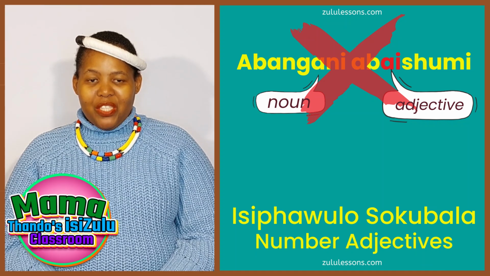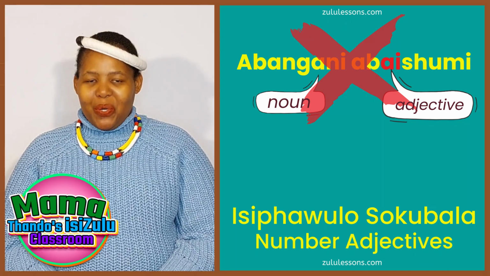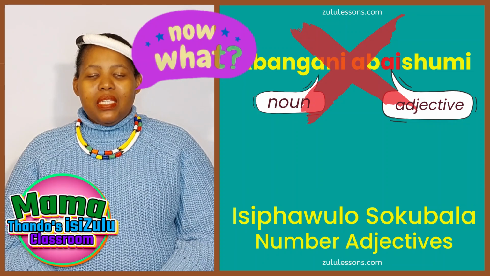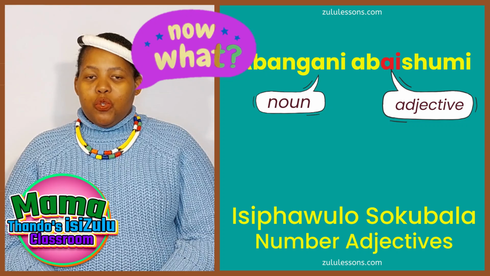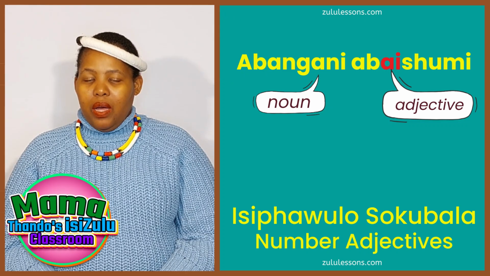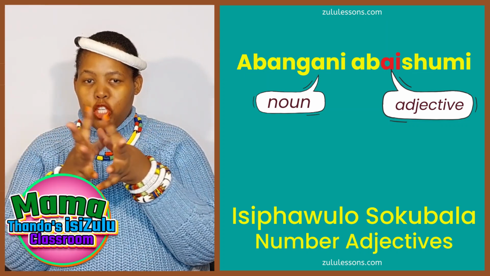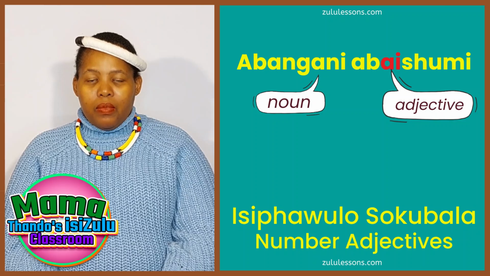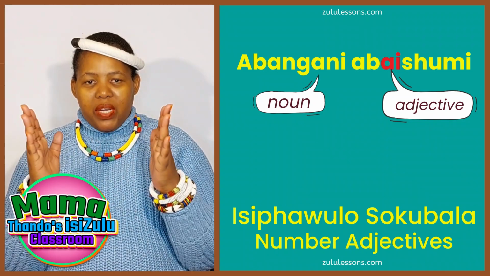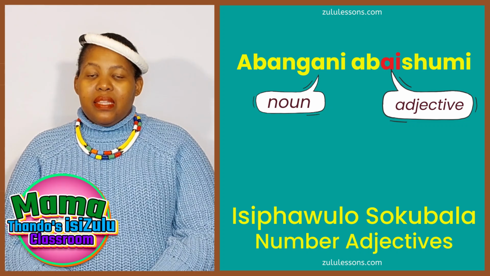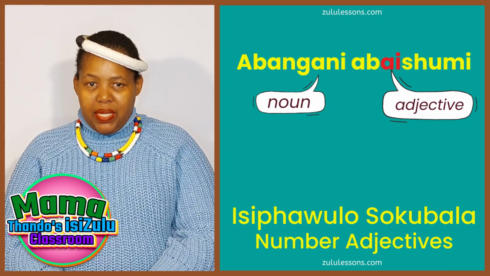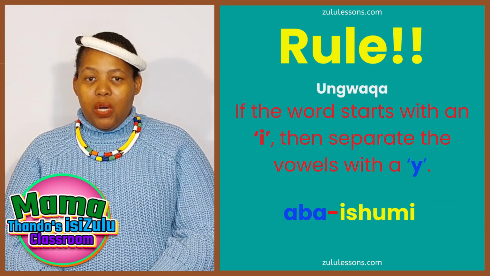It sounds weird just looking at it. So anyway, we then do one of two things. When we have a situation like that, we either blend and smoosh the two vowels together, or we separate them with a consonant. And in this case, we will be separating those two vowels.